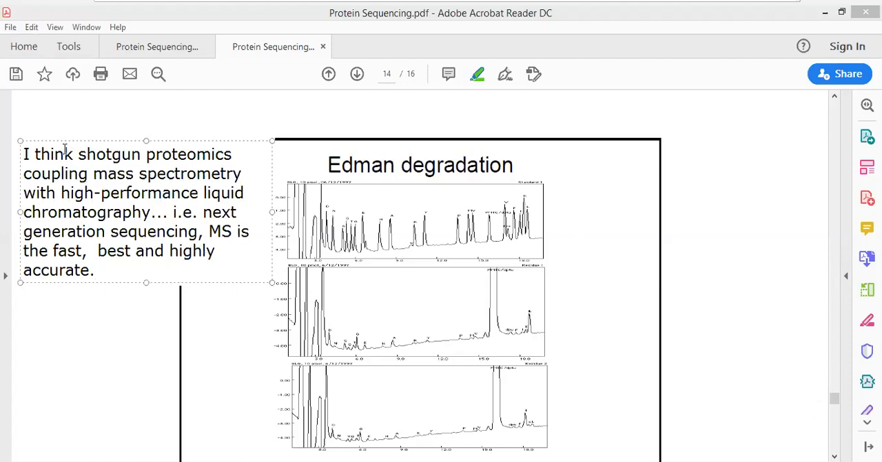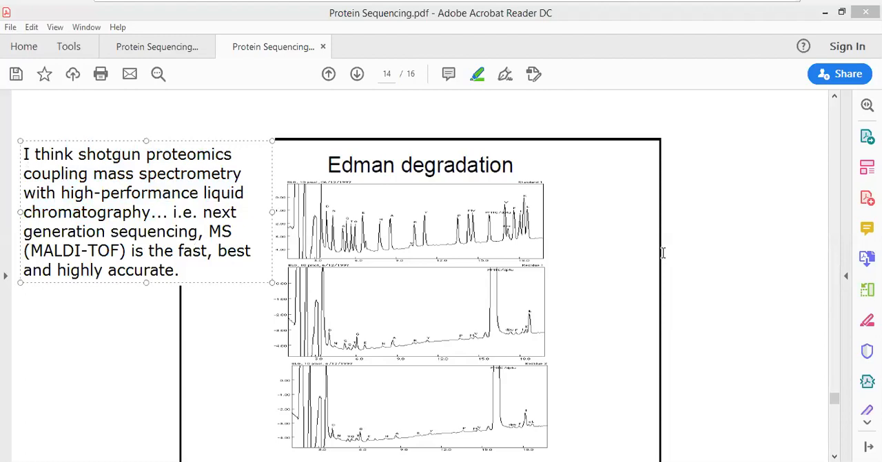See, there is shotgun proteomics, coupling mass spectroscopy with high performance liquid chromatography. The next generation sequencing MS is also a fast, best and high accuracy sequencing method that has been used after the Edman degradation method. Edman degradation के method के बाद में एक और method use किया गया है जिसे हम MS बोलते हैं. इसे हम बोलते हैं बेटा MALDI-TOF. MALDI-TOF. Okay, this is the matrix assisted laser desorption ionization time of flight mass spectroscopy that could be effectively used.